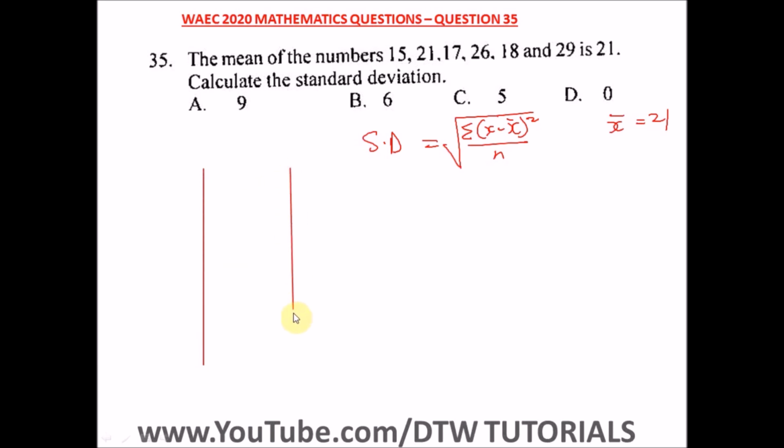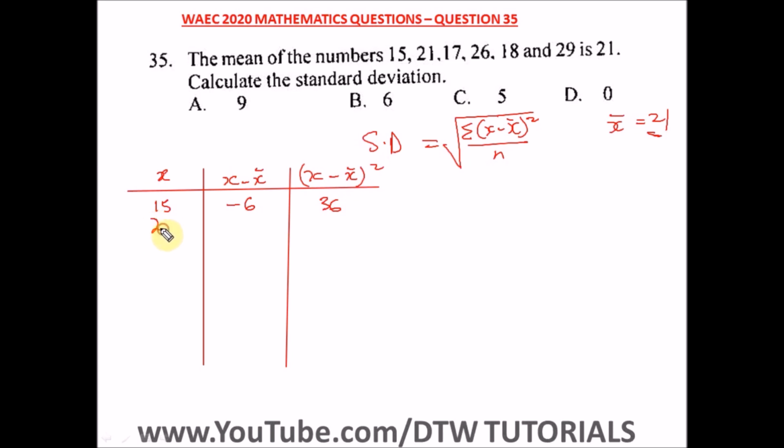So we have to tabulate this. We're going to draw our table. Here we have x, we have x minus x bar, and we have x minus x bar all squared. Our first is 15, and 15 minus our mean, 21, we're going to have minus 6, and minus 6 squared is 36.